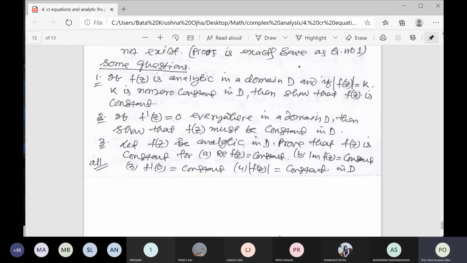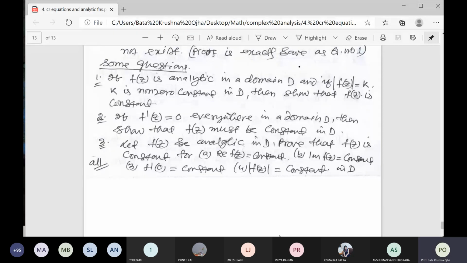Let f is equal to u plus iv. So modulus of f is equal to square root of u square plus v square, which means u square plus v square is equal to k square. You have to show that f is constant. How will you prove it? Find the derivatives of u square plus v square is equal to k square with respect to x and y.